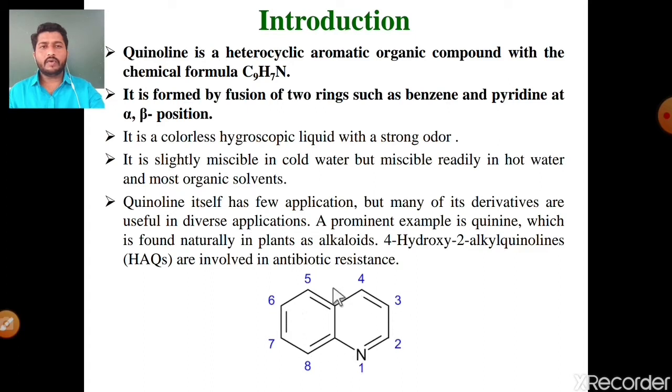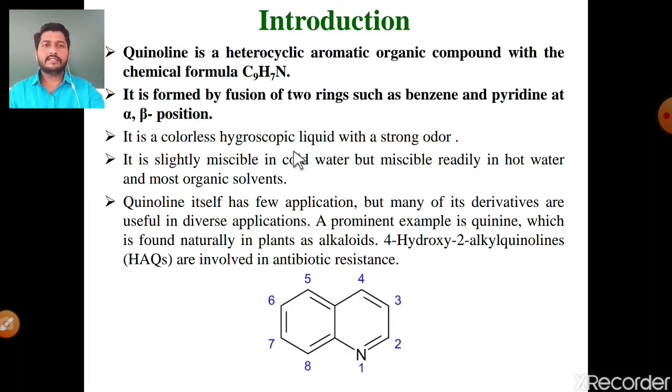This quinoline molecule also shows aromatic character. See, it is formed by fusion of two rings, benzene and pyridine, at the alpha-beta position. See the two different parts of this quinoline: the one part is the benzene part and the second is the pyridine part. Simply, the two rings, benzene and pyridine, are fused together by two common carbons. It gives finally the quinoline molecule, and this fusion position is the alpha-beta position.